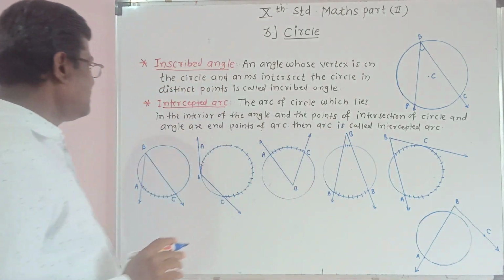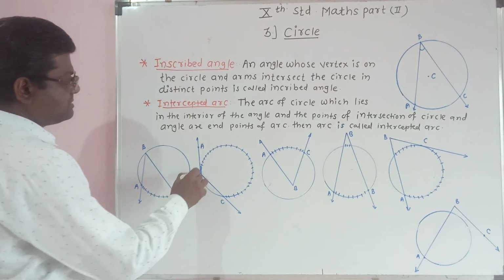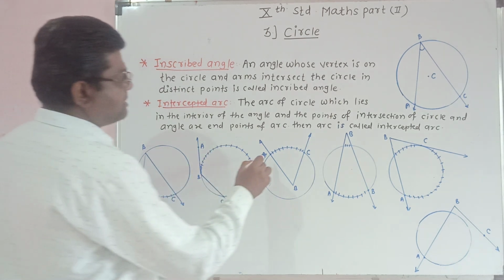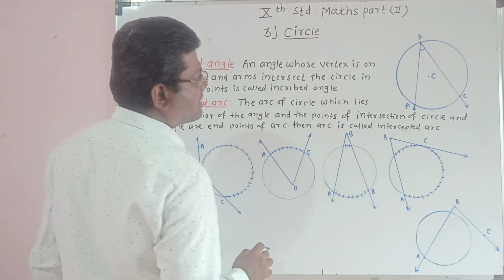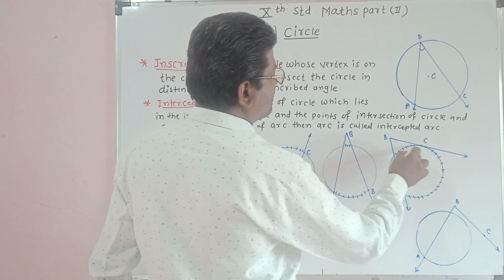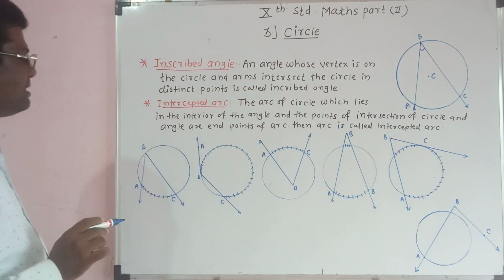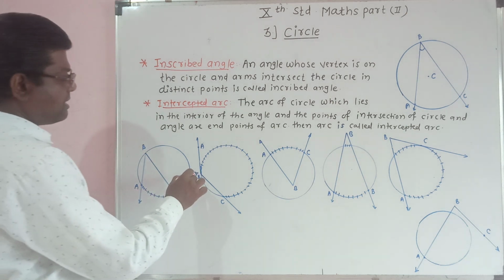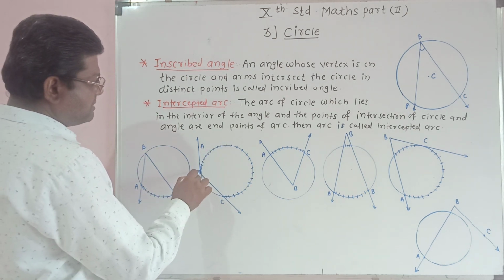In each figure, this is an intercepted arc. This is an intercepted arc. There are two intercepted arcs here, and in this figure also two intercepted arcs. So what is meant by intercepted arc? The arc that lies in the interior of the angle, this angle